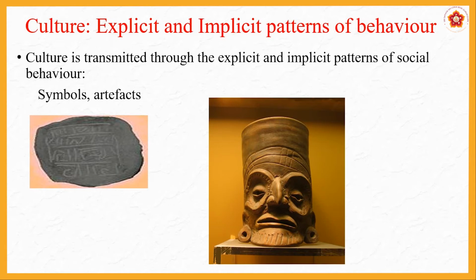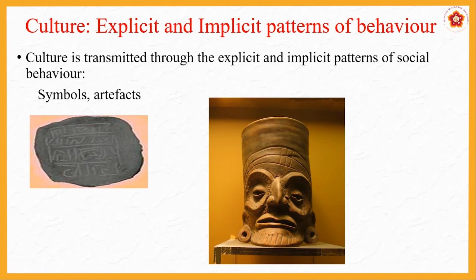The way you act will depend on what kind of values you have. Some people are very calm, they will talk very politely. Some people will talk very roughly, shout. So it all shows what kind of culture they are coming from. If they are coming from shouting backgrounds, they will be shouting all the time. If they are coming from peaceful backgrounds, they will be very quiet and polite in talking. So this is the difference between explicit and implicit patterns of social behavior.